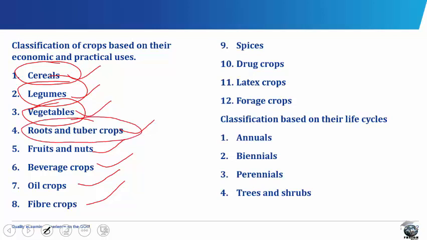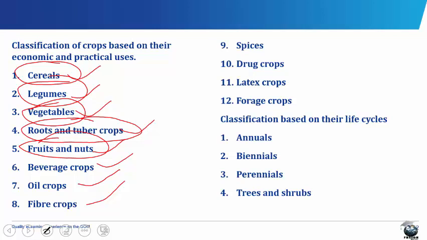Roots and tuber crops. Roots and tuber crops are crops with enlarged underground stems or roots. They are very important sources of starchy food, and they make up the foods of many people. Examples of stem tubers are yam, cocoyam, and potato. Examples of roots are cassava, sweet potato, and the carrot. Thus, we have the stem tubers and the root tubers. Stem tubers are the yam, the cocoyam, and the potato, while the root tubers are the cassava, sweet potato, and the carrot.